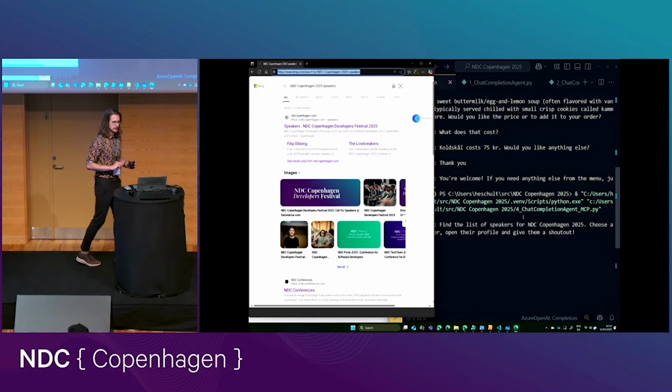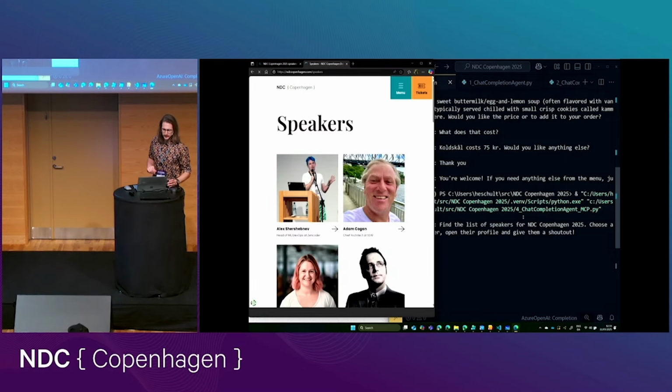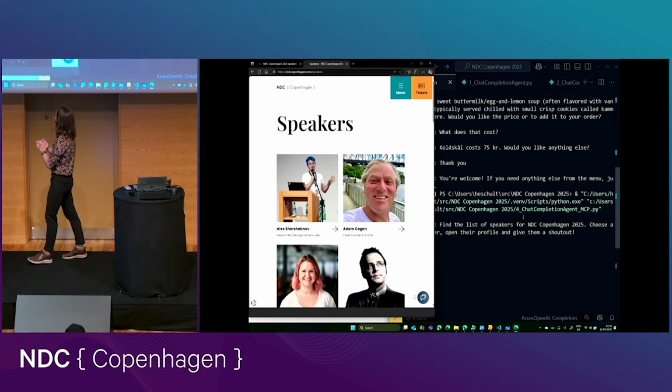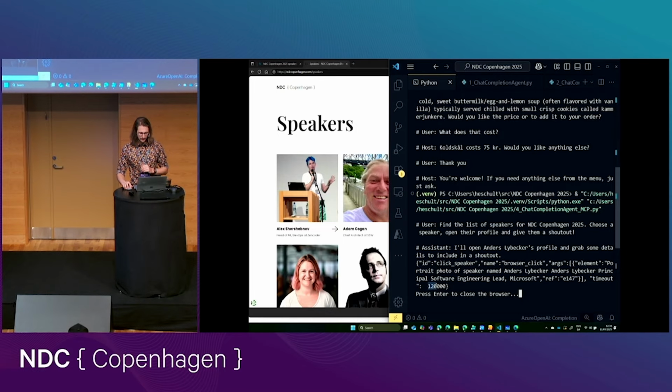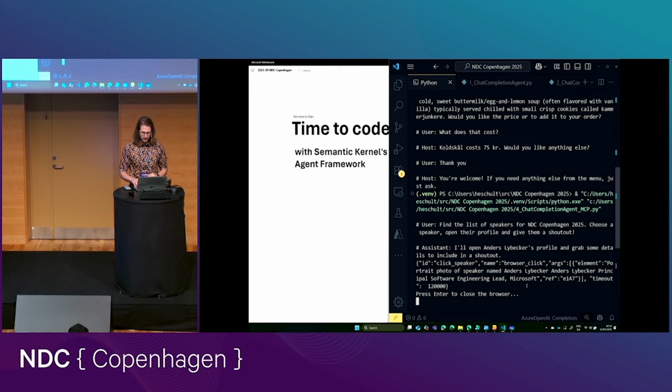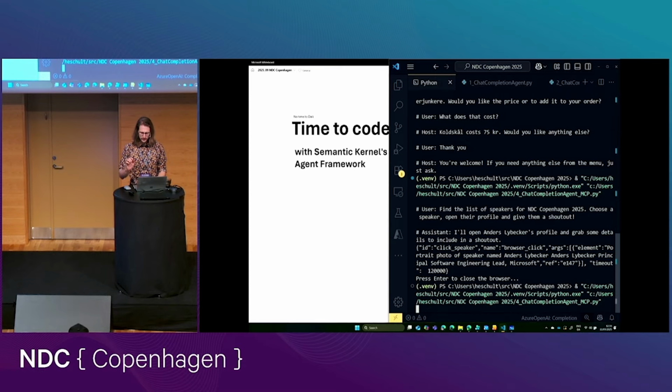We see it opens a browser. It uses a search engine to find the speaker list for this conference. And then hopefully it'll just click on one of them. This is usually where it fails. I don't know. Yeah, see, that's exactly what I thought. It kind of timed out here. I thought I had actually increased the timeout. We'll just run it again. It doesn't take that long.